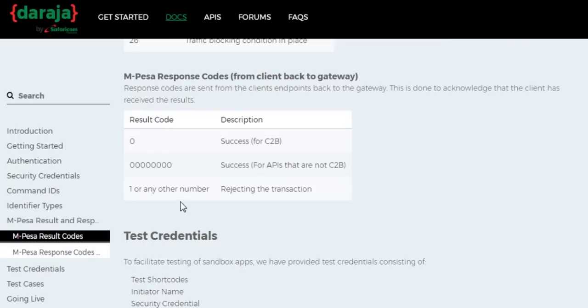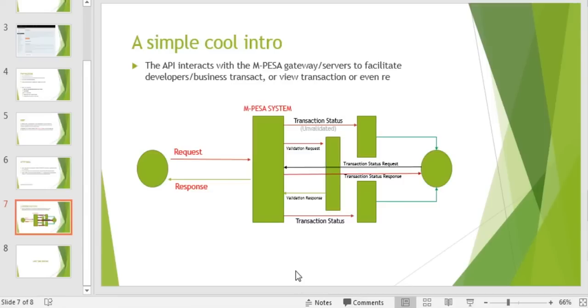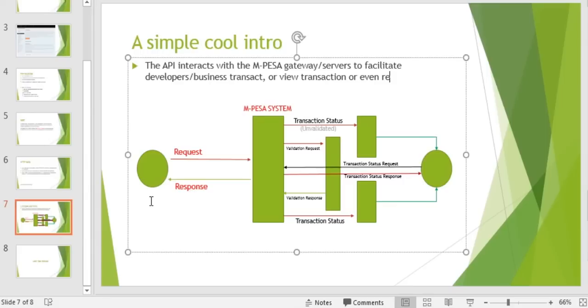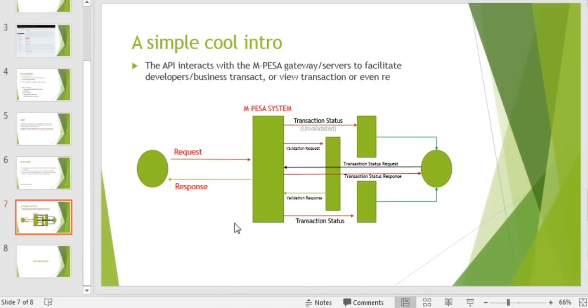So you respond with a number: to reject, any number from 1 means reject the transaction. And if you send a 0, in other words, you have validated and accepted this transaction, then M-PESA completes by giving the client the response, and it also sends you the status.